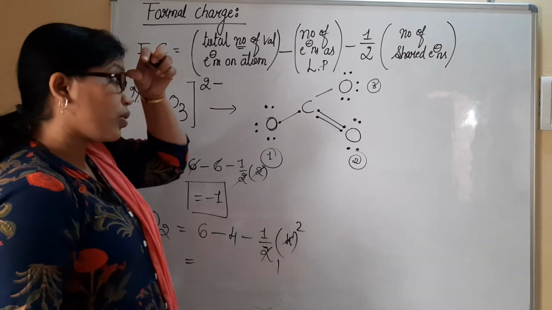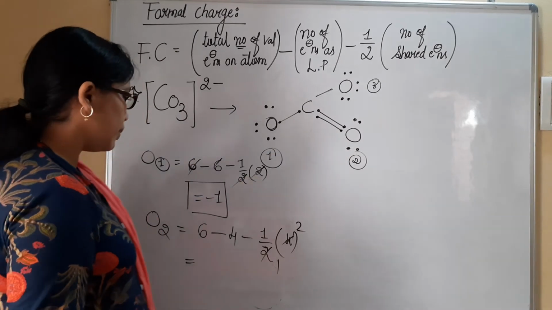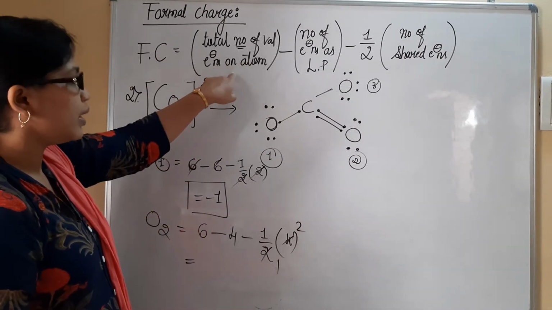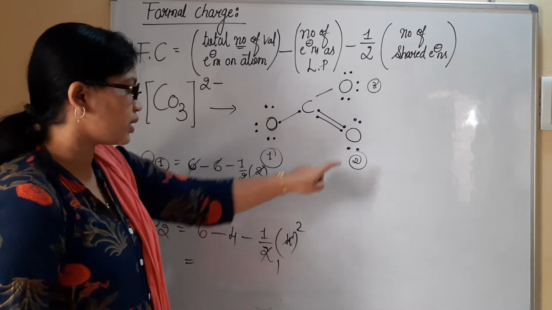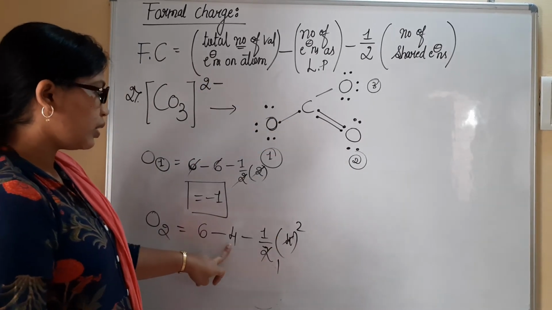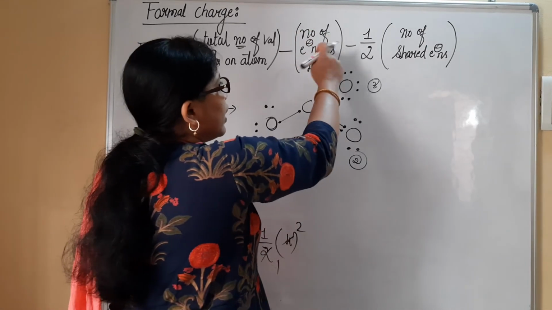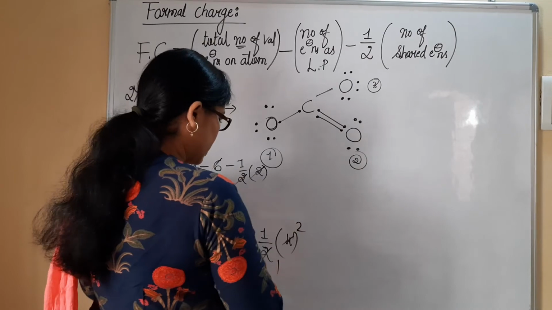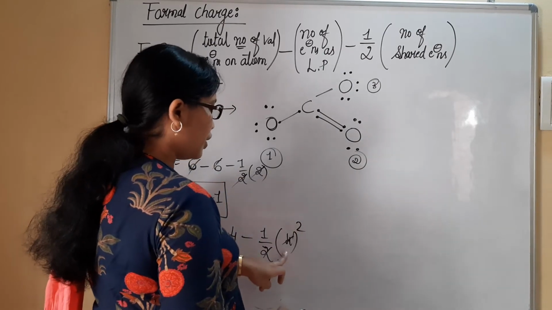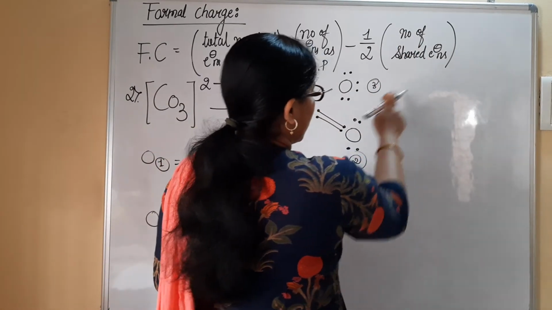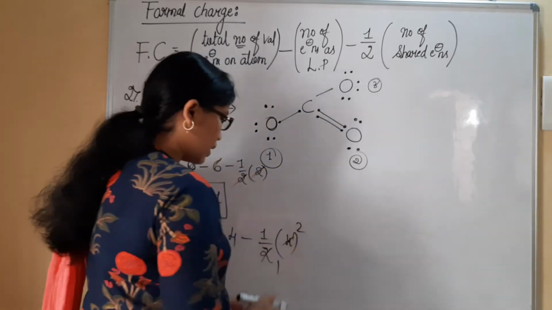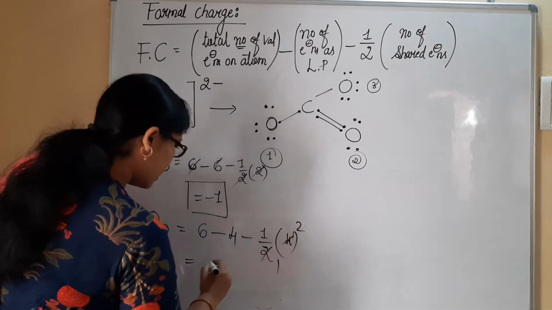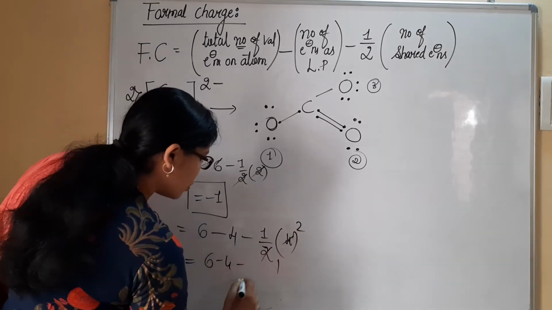Again, for this oxygen atom, this one, just check out here, the total number of valence electrons with respect to the third oxygen atom is 6. Then we need to consider the number of electrons as a lone pair. There are 4 lone pair electrons present, 4 I have taken, minus half into the number of shared electrons, 1, 2, 3, 4. Yes, it's correct. Now you can see half of 4 is 2, 6 minus 4 minus 2.